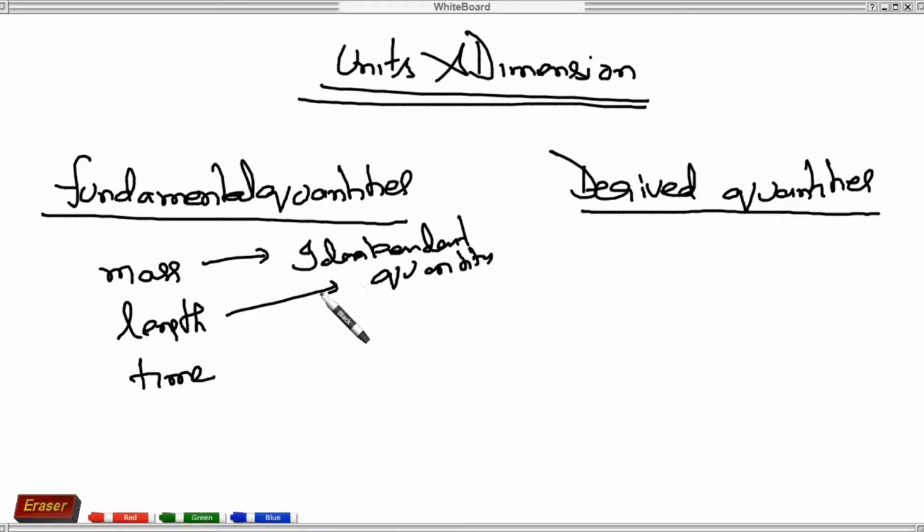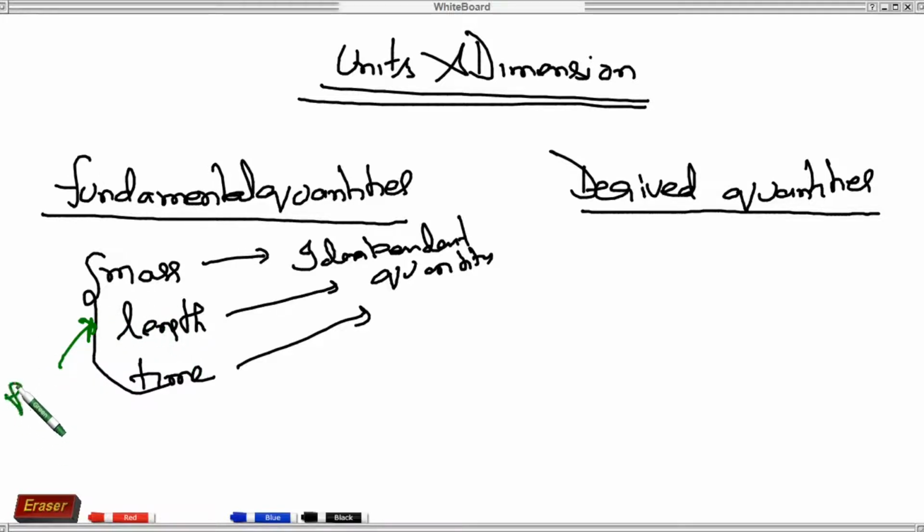Similarly length is also an independent quantity and time is also an independent quantity. And all these three are called physical quantities. Like length, mass, and time, they are called physical quantities.